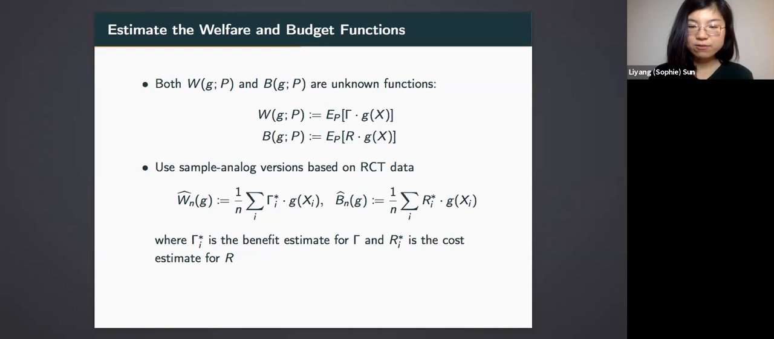Policymakers would like to solve the problem directly, but the challenge is both welfare and budget functions are unknown because they involve unobserved quantities, benefit and cost. We also do not know their joint distribution P to evaluate these two functions. But we have access to an RCT that randomizes the eligibility, so we can construct their sample analog estimators using benefit and cost estimates denoted with gamma star and R star.